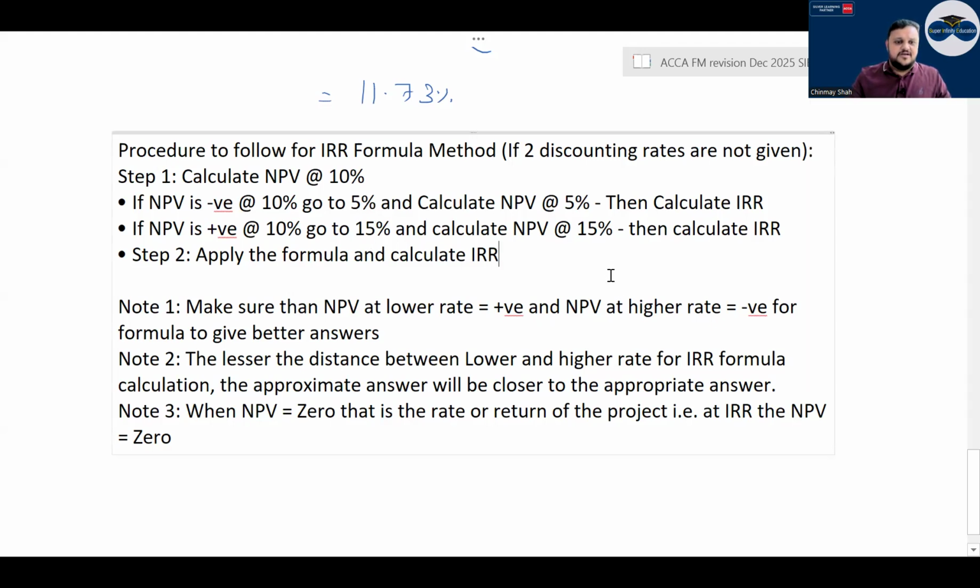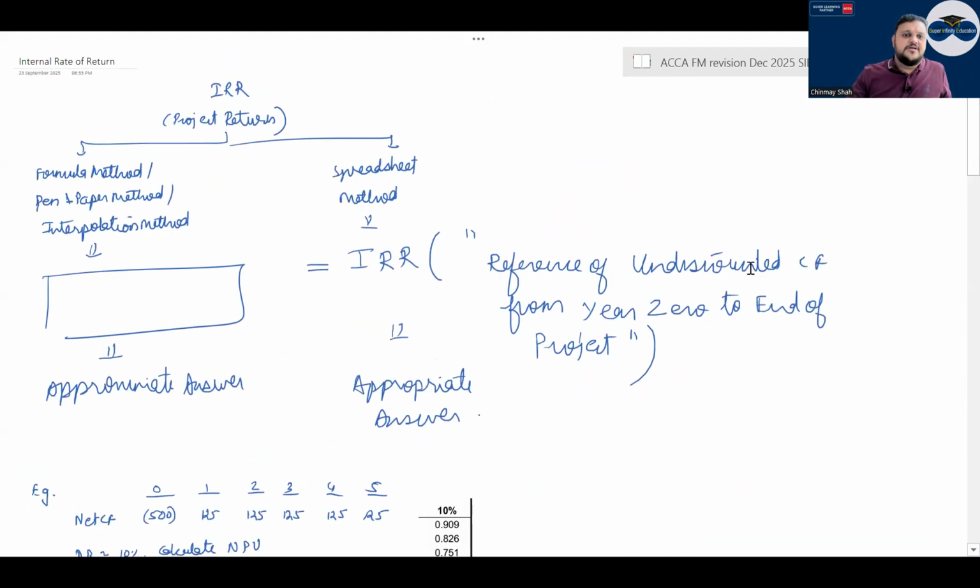Have a look, right? When NPV is equal to 0, the rate at which NPV is equal to 0 is called what? Your IRR rate, correct? Then spreadsheet method, right? Now see what happens. IRR is the actual return of the project. Now you have to bring this initial investment at a certain cost of capital, the cost of bringing the money, correct? If your rate of return is more than the cost of capital, that means you are earning more than what you have borrowed the money for, correct? And the other way around, correct?